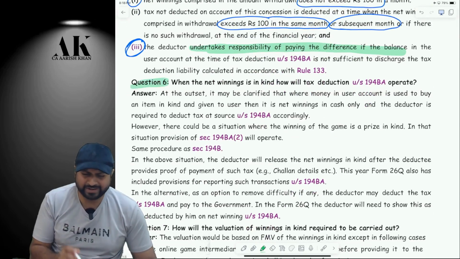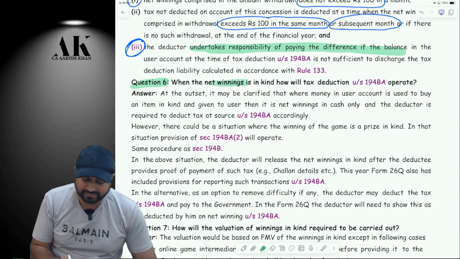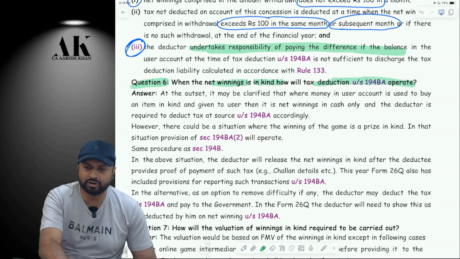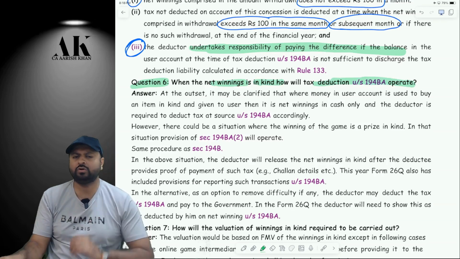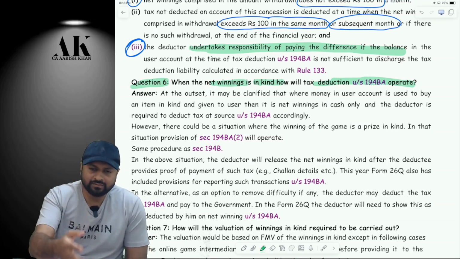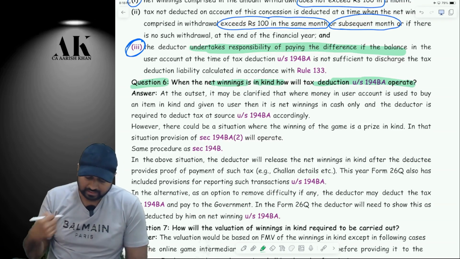Next point we have already done earlier also in previous sections in 194R and all, but again I will say, when the net winnings is in kind, how will the tax deduction operate? As I've told you, in case of net winnings in kind, you are not going to deduct any tax. What are you going to do? When I'm giving you in kind, what will I do? What is my responsibility? To pay the TDS.